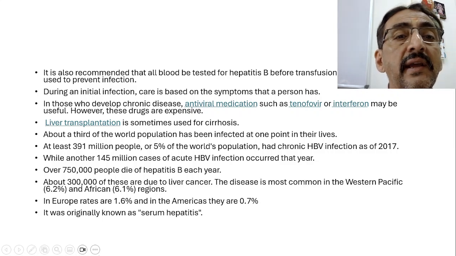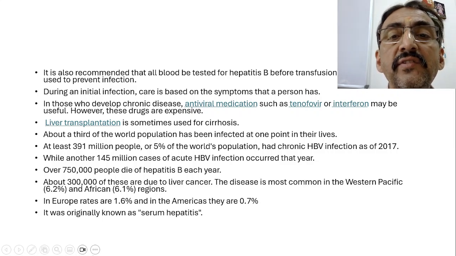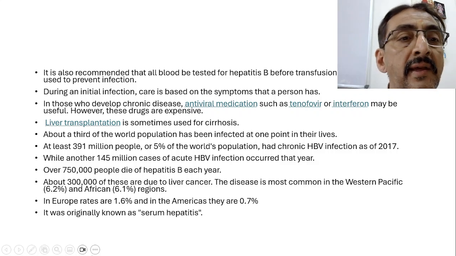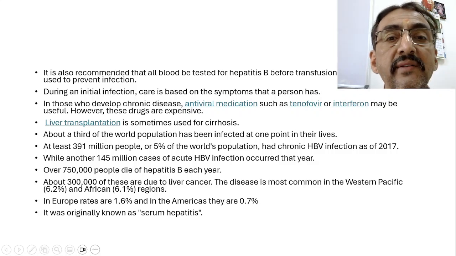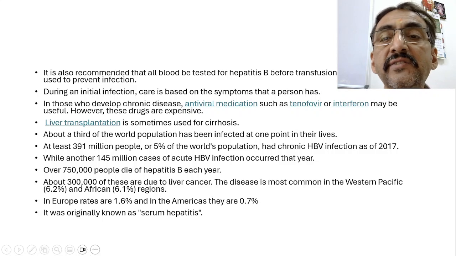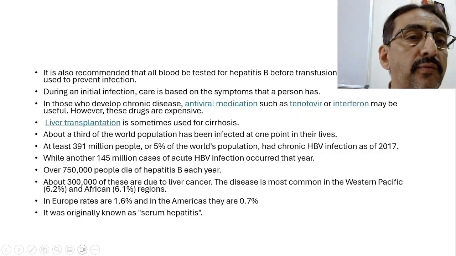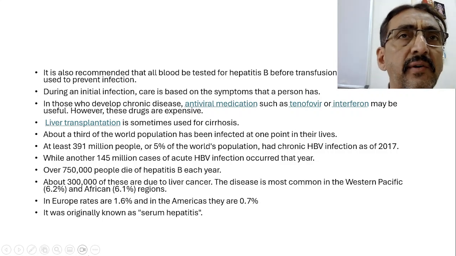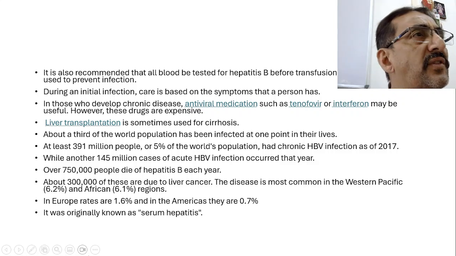During an initial infection, the care is based on the symptoms that a person has. Now, in those who develop chronic disease, antiviral medications such as tenofovir and interferon may be useful. However, these drugs are very, very expensive. Details we will see later. Now, I am just giving the outlook. Liver transplantation is sometimes used for cirrhosis.